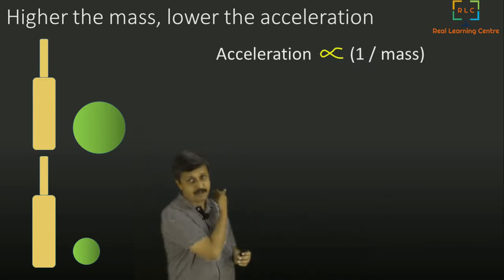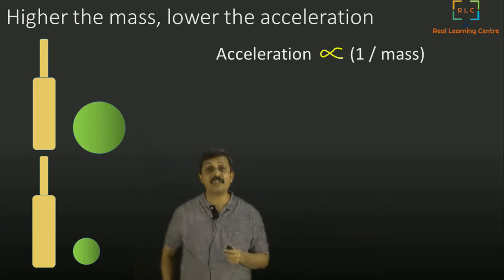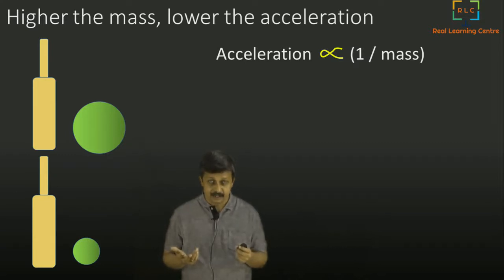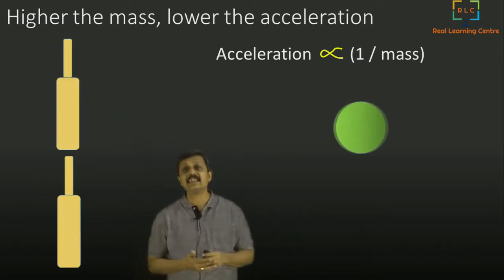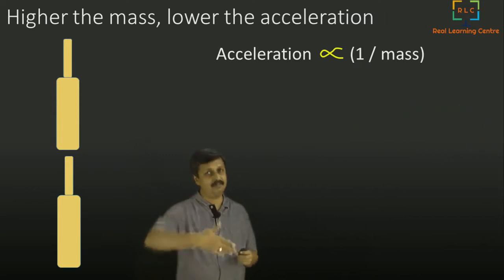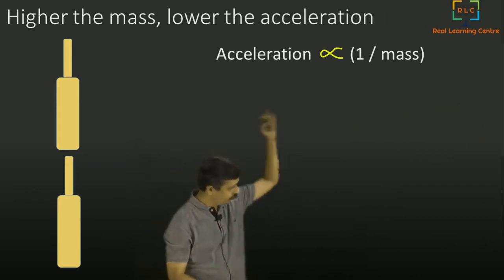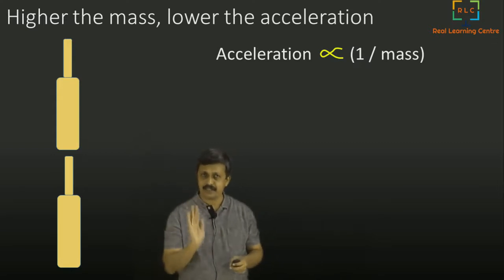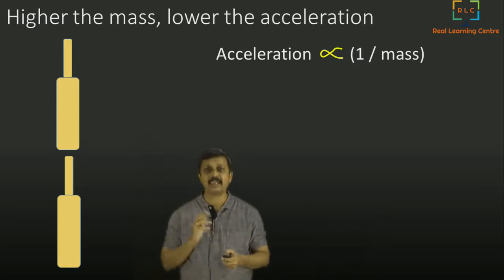With the same force when I hit, which one will go faster? I think it's quite intuitive again. You can very clearly see that the smaller ball went quite fast and traveled much further. So these two are basically the fundamentals of Newton's second law.